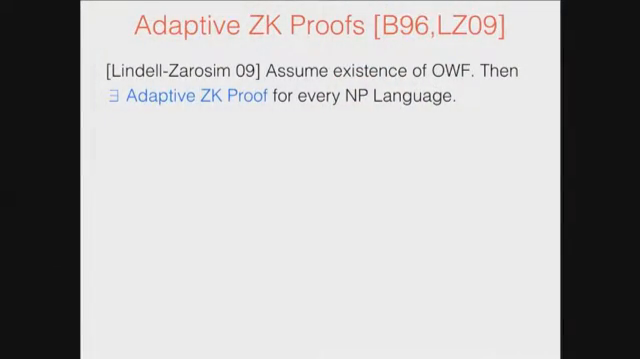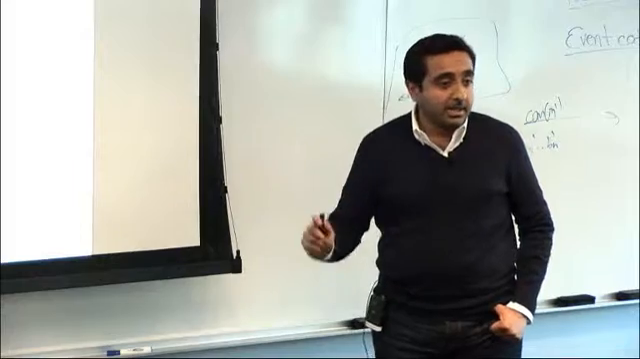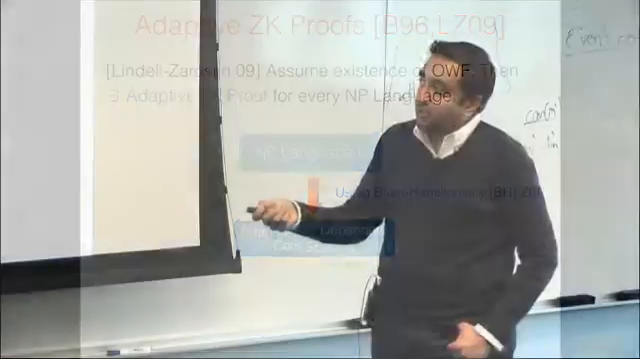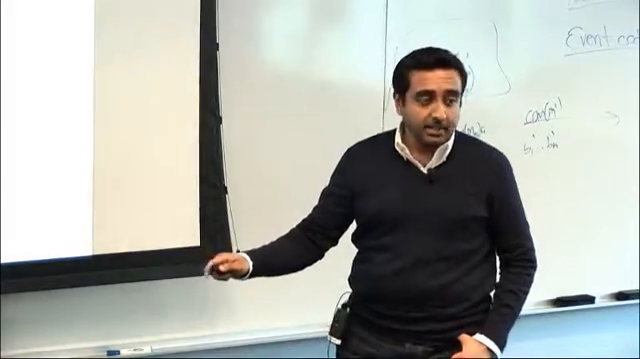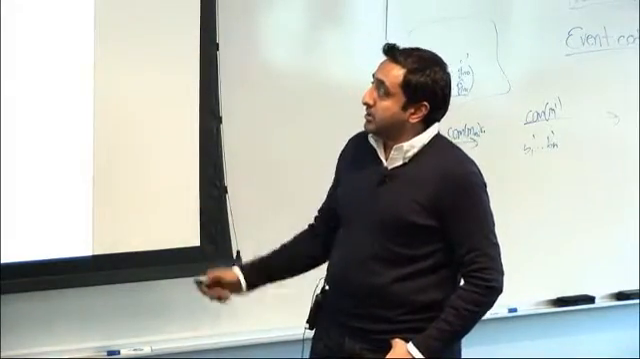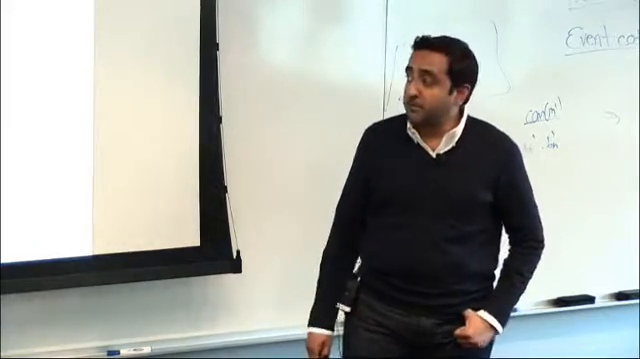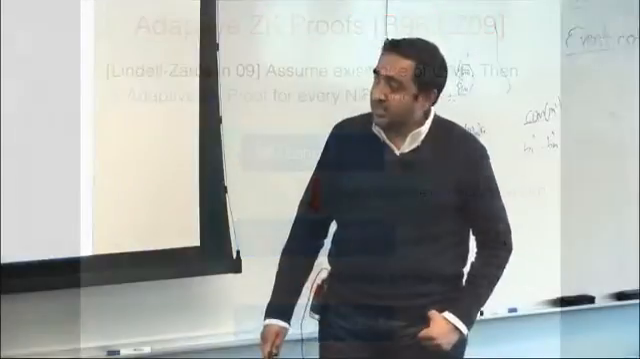Okay, so what did we know before? We knew that we can construct an adaptive zero-knowledge proof based on one-way functions, and this was done by Lindell and Zarosim. Their approach was, given an NP language L, they construct this primitive which is known as an adaptive instance-dependent commitment scheme, which I will define in a minute. Using the Blum Hamiltonicity zero-knowledge proof, they show how to construct this primitive, and from this primitive they show how to get an adaptive zero-knowledge. And the second compilation also uses Blum Hamiltonicity.